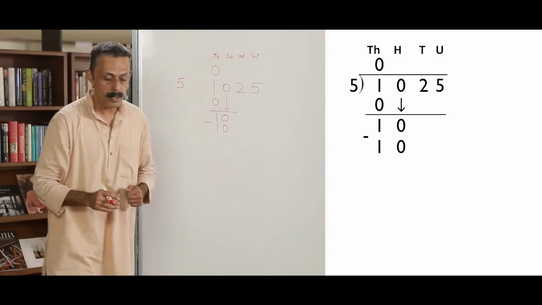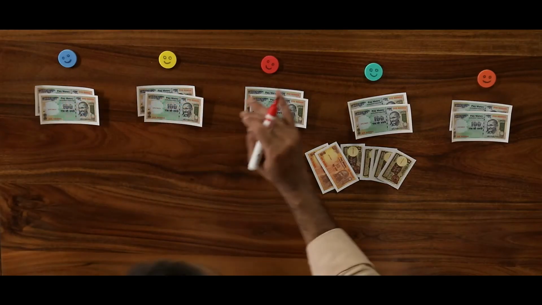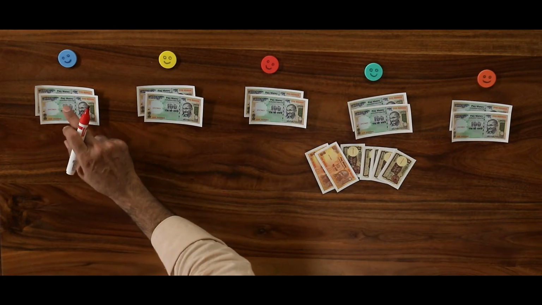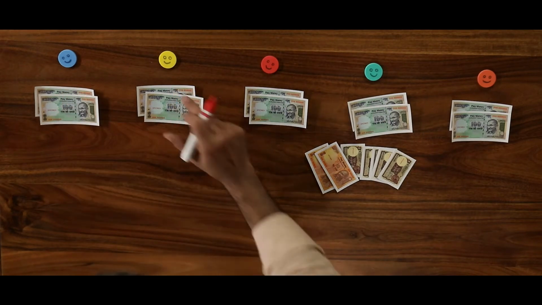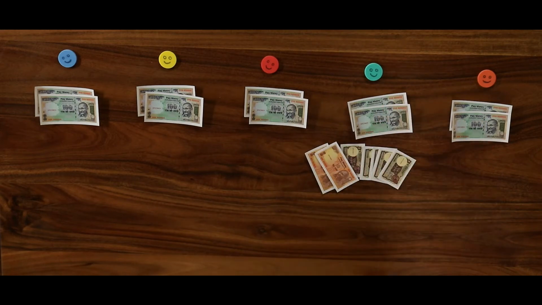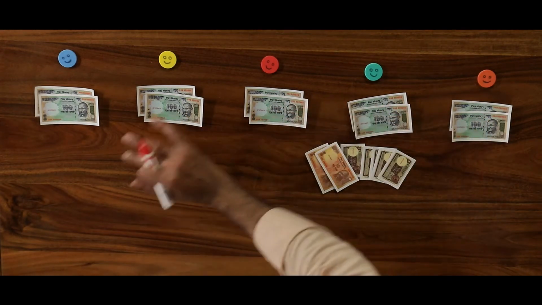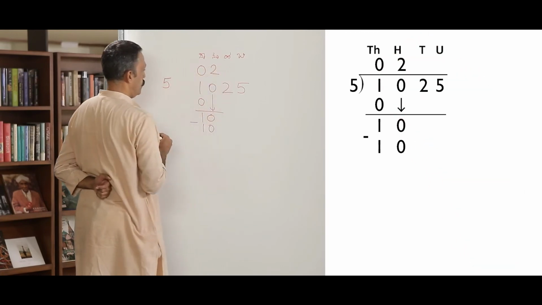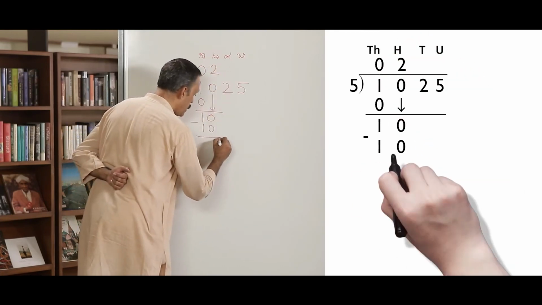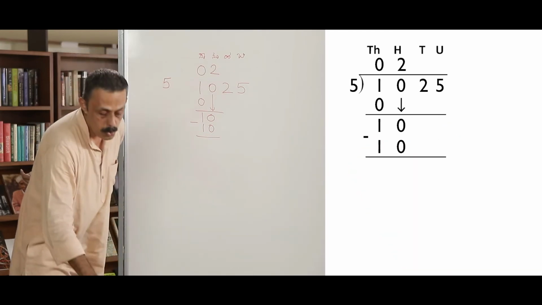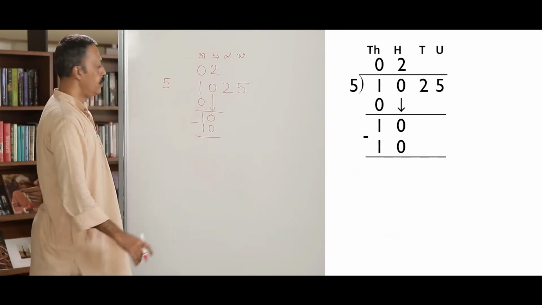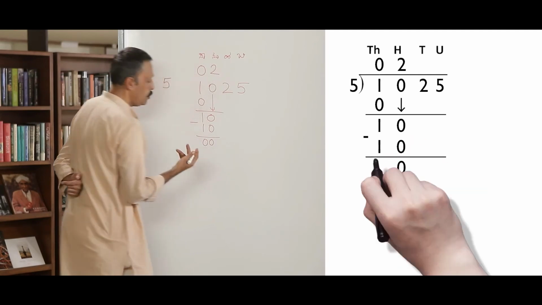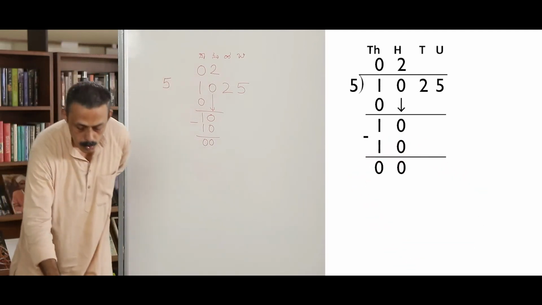Nothing left. How many hundreds did everyone get? Let us ask. How many did you get? 1, 2. Did everyone get 2 or did someone get more? Everyone got 2 only. Let us write it here. How many did each get? It is 2. Did I exhaust all 100 rupee notes? Yes, I did. If I subtract, I do not have any 100 note.